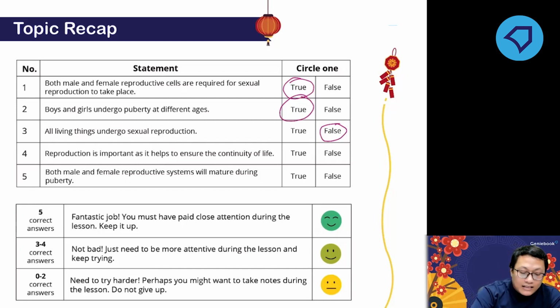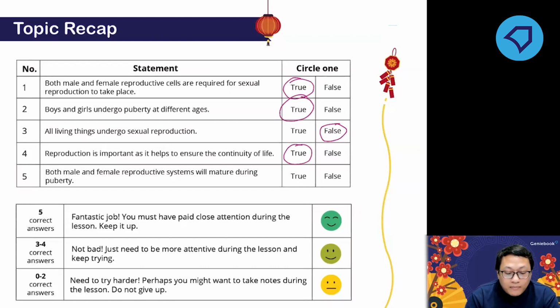Then how about 4? Reproduction is important as it helps to ensure the continuity of life. It's true. Without reproduction, the living things will go extinct. Why? Because all living things die. If the young are not being produced, then no one will replace those who are old and those who are dying. That's why reproduction is important.